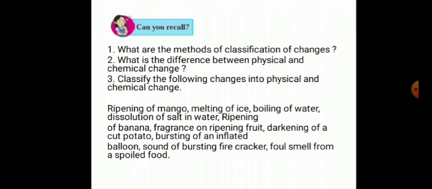Physical change. Under physical change, following examples will come: melting of ice, boiling of water, dissolution of salt in water. In all these physical changes, no new substance is formed and the composition of substance does not change.